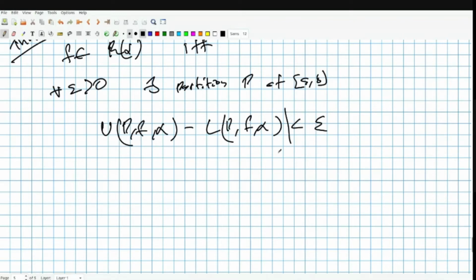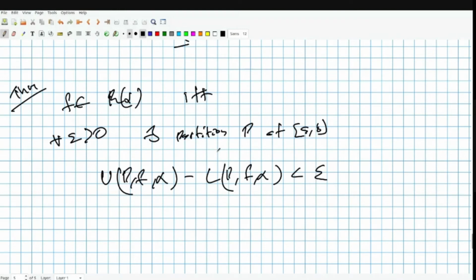Essentially, usually you put a modulus, but you don't really need that because you know that upper sum is always greater than lower sum. So it's a positive number. So if you can bound this, if given an error, you can actually find a partition for which upper sum and lower sum are equal except for this error, then you can say that the function is Riemann integrable, or just integrable.